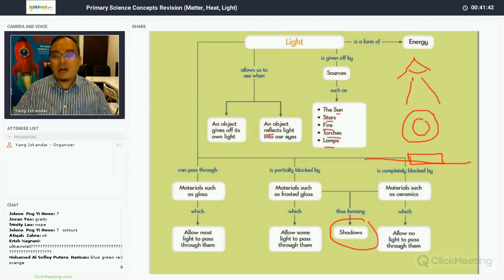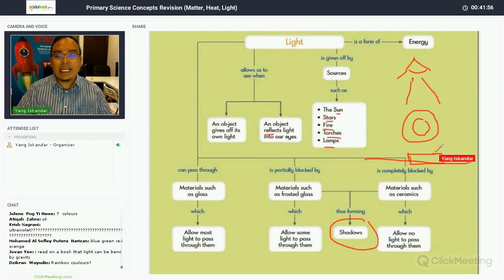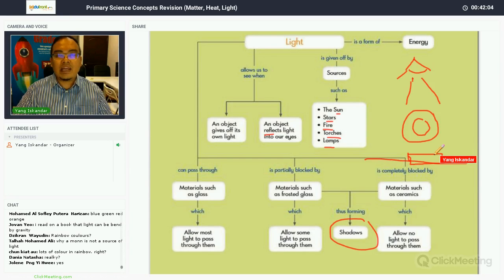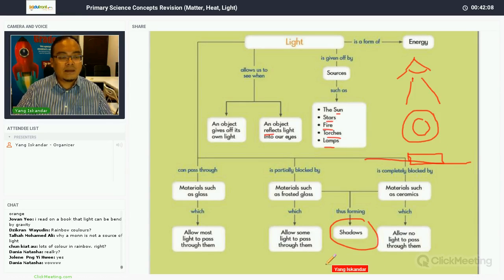Refraction is how the angle of light changes as it passes through an object. For example, if you drop a coin in the swimming pool, the coin may appear nearer to you, but it's actually much further in. This is due to the changes in the angle of the light, how light travels as it passes through. But this is not in your syllabus.